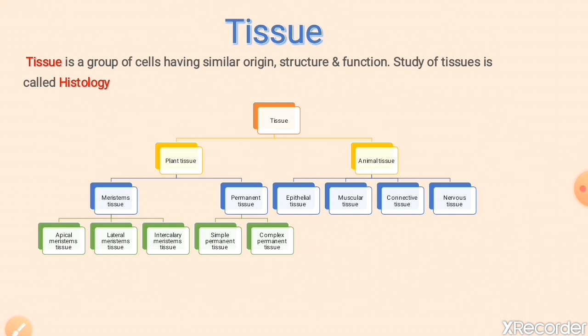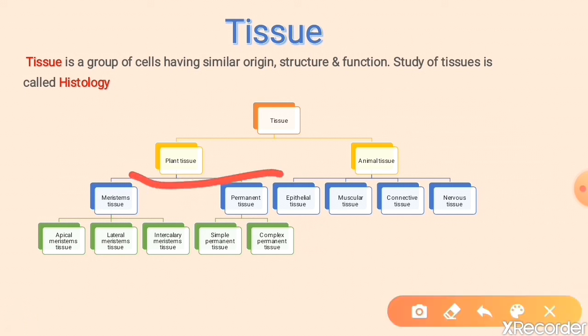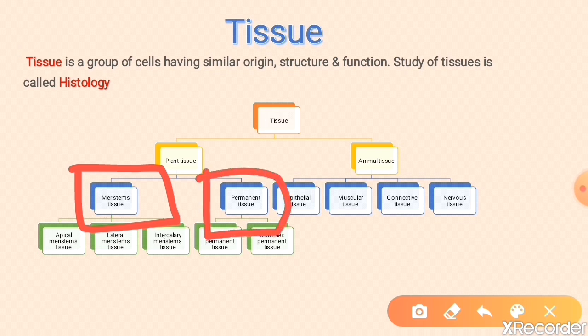And tissue is divided in two parts. The first one is plant tissue and the second is animal tissue. Now plant tissue is further divided in two parts. The first is meristematic tissue and the second is permanent tissue. So meristematic tissue and permanent tissue, these are the two parts of plant tissue.